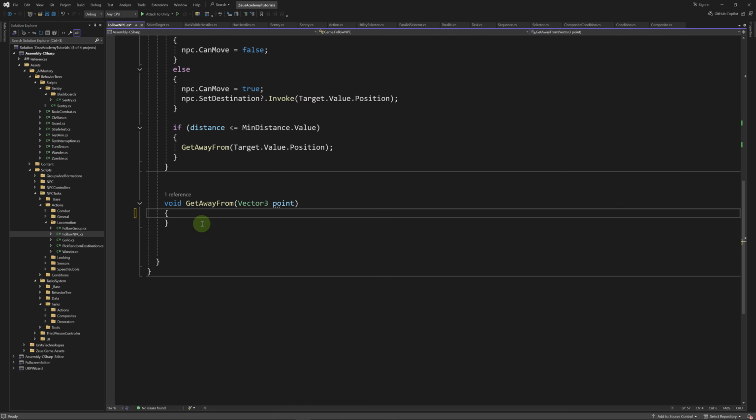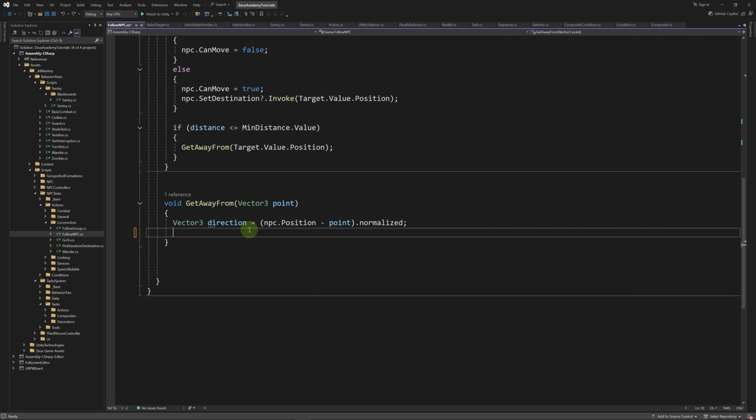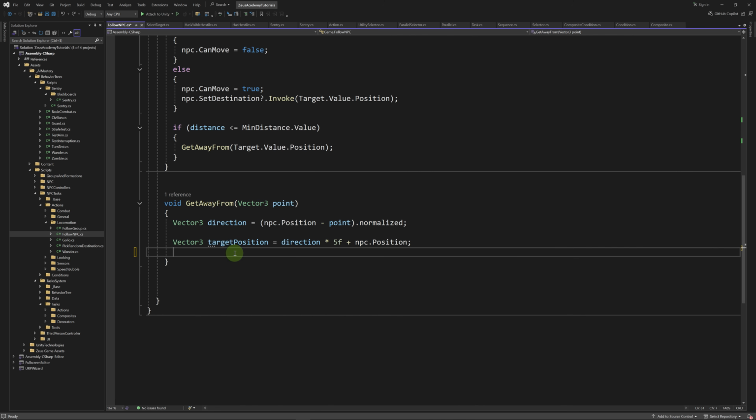So what the getaway from method will do: first we'll get the direction of movement using NPC position minus point. Then we're going to normalize this vector. Then we're going to compute a target position, which is going to be equal to direction multiplied by 5 plus the NPC's position. So we're going to go 5 meters away from the NPC's position.